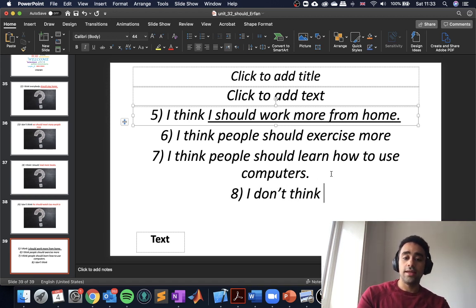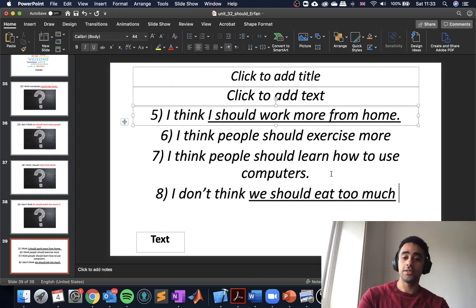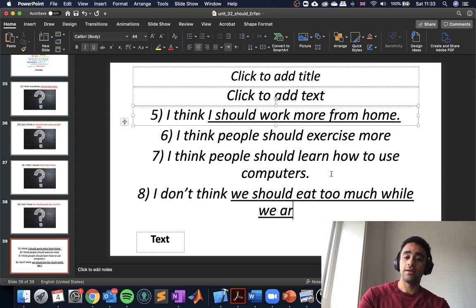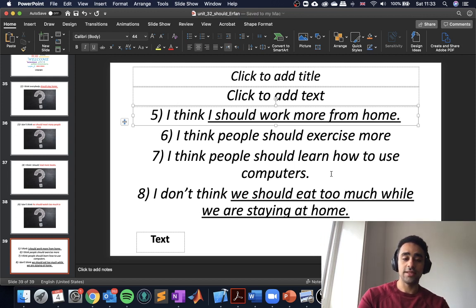I don't think we should eat too much while we are staying at home. This is advice for myself as well as everybody. I don't think it's a good idea to eat too much at home because you're just bored and eating a lot. Anyway, that's the end, I think, of today's lesson.